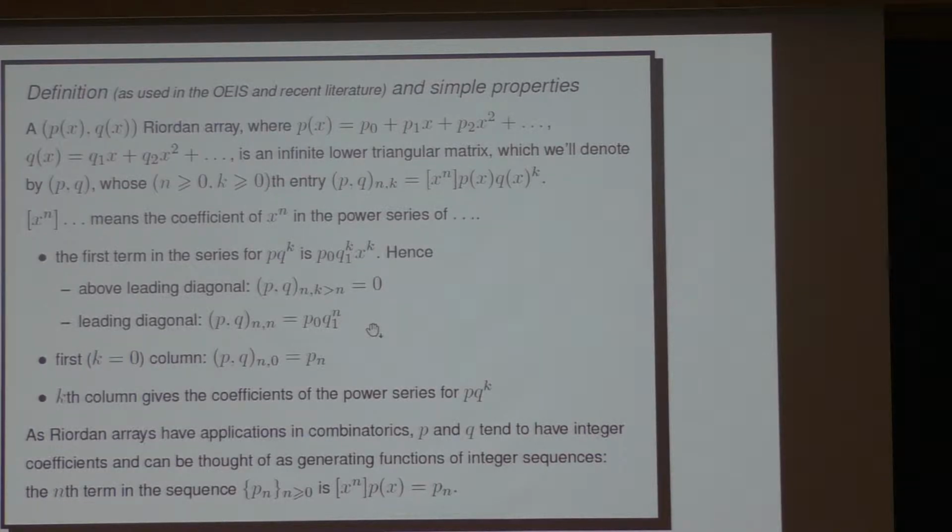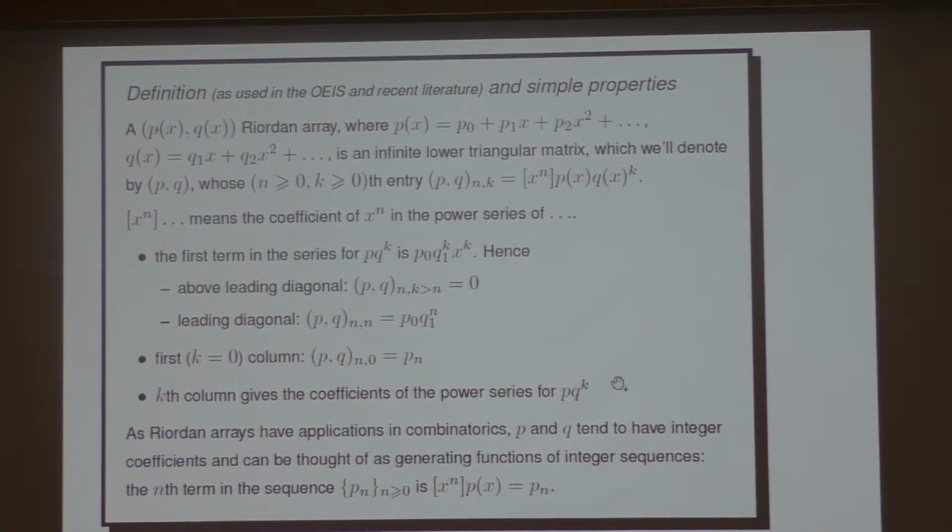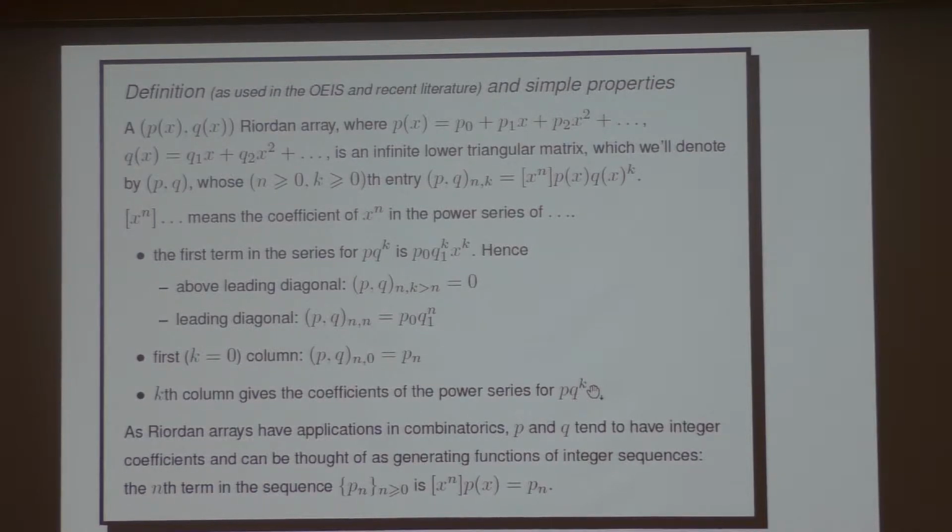And the first column is the 0th column, putting k equals 0, then we just get entries p0, p1, p2 going downwards for the first column. So the first column is the coefficients of the generating function for p of x, and the kth column is the coefficients of the power series for p times q to the k. So effectively, you've got a matrix where the first column is just p, then p times q, then p times q squared. So it's sort of like a geometric series of generating functions.